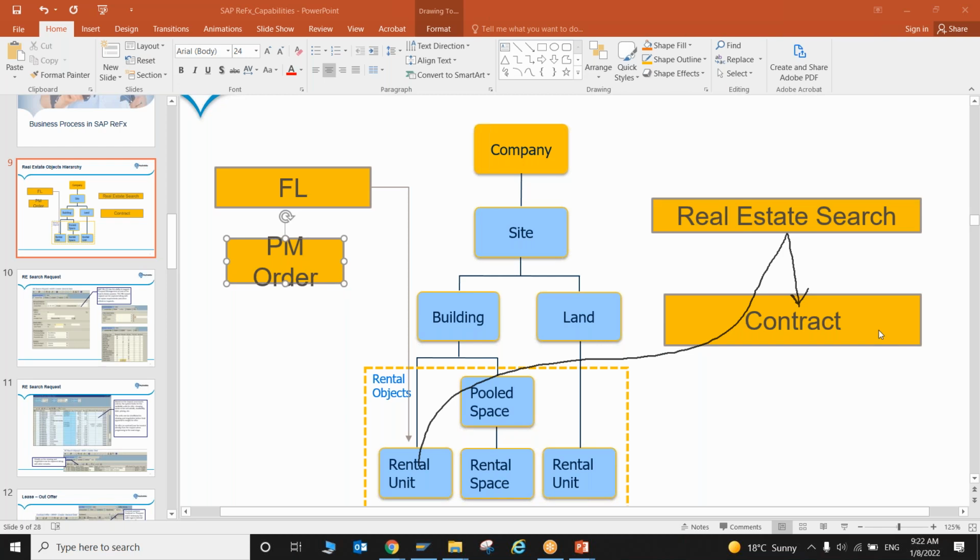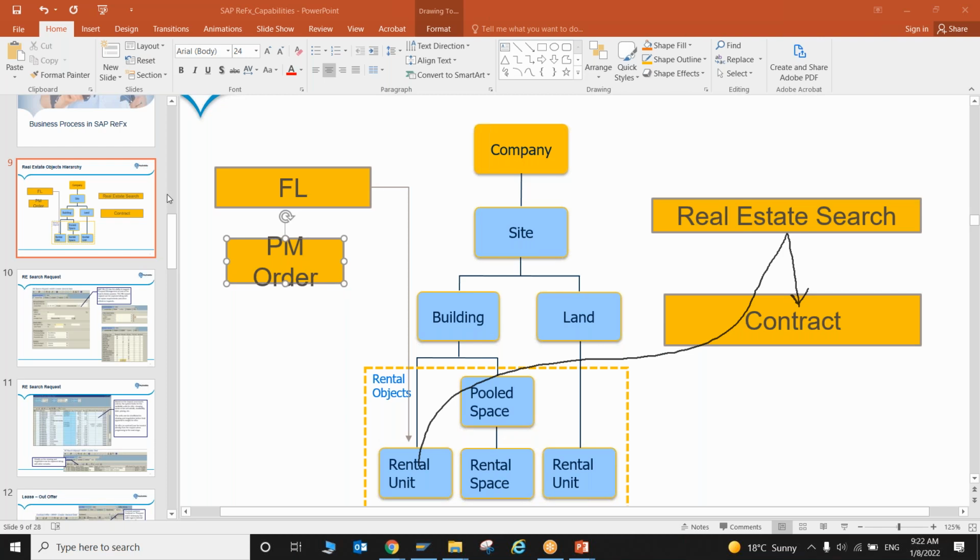So here in the contract, everything needs to be mentioned. What is the duration? What are the terms? All the terms will be mentioned, and what is the rent? Legal details, all these things will be mentioned in the contract, and then every month this contract will be executed, and the rent demand will be sent to the tenant, and the tenant needs to pay it. This payment part we can cover in REFX or in FI. This is one cycle.